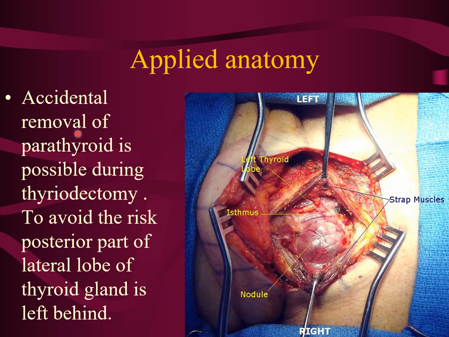Applied anatomy: accidental removal of the parathyroid is possible during thyroidectomy. To avoid the risk, the posterior part of the lateral lobe of the thyroid gland is left behind.